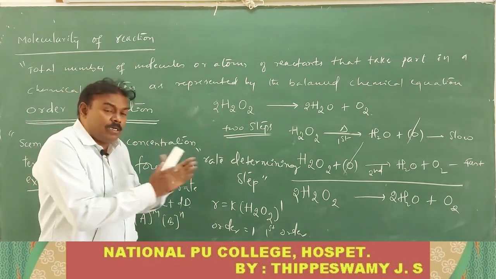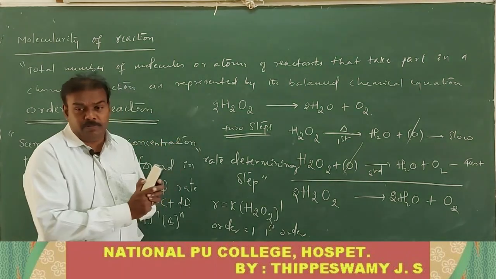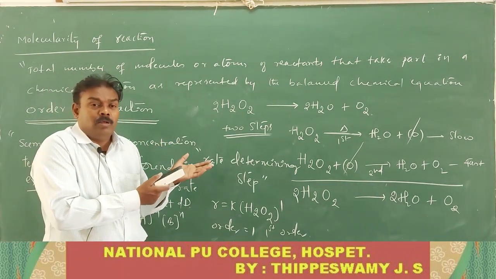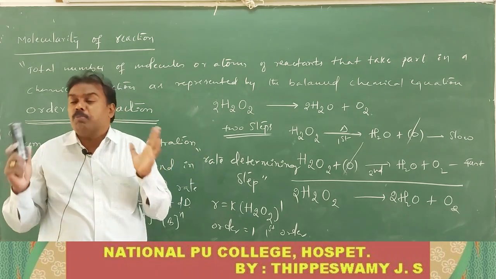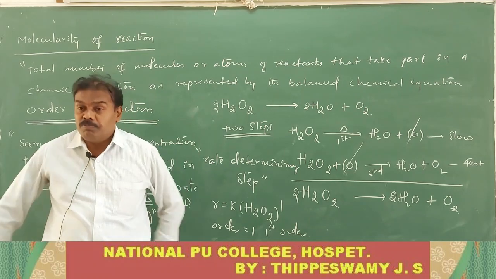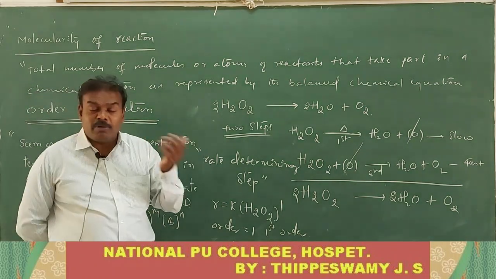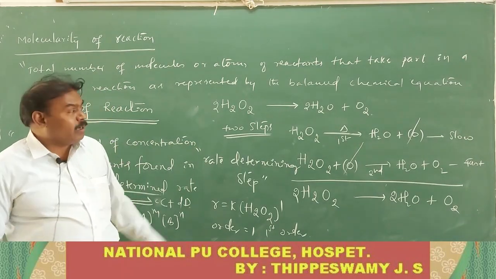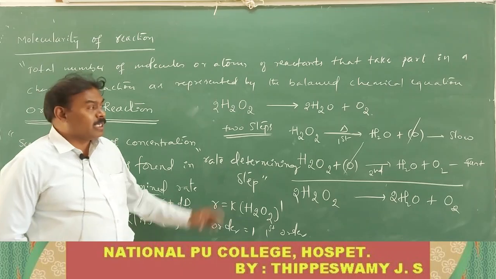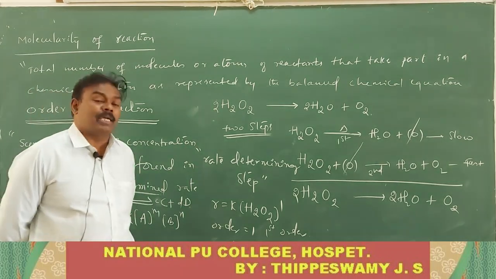What is the rate determining step? What is a complex reaction? And what are called elementary reactions? These are all very, very important. We should know the characteristics of the order of reaction. The order of reaction with respect to the given reactant is the power to which the concentration term is raised in the experimentally determined rate equation.